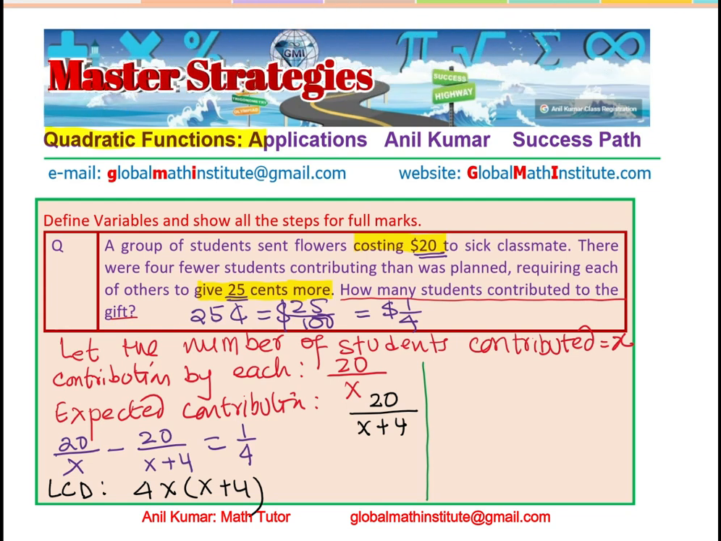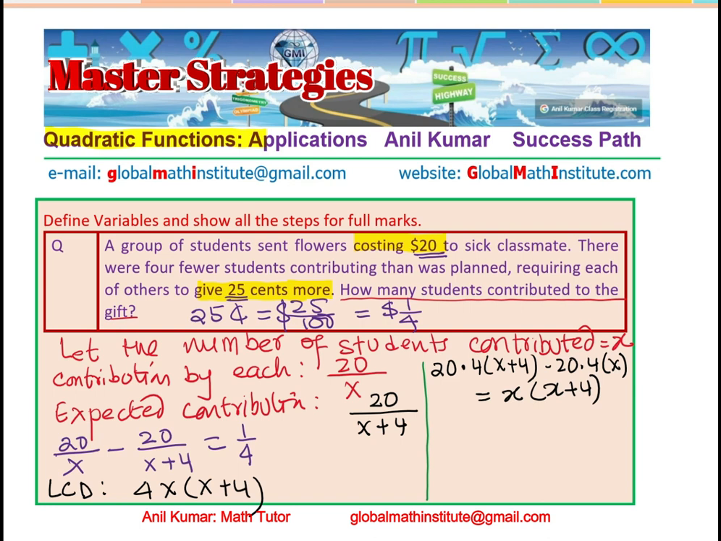So when we do that, what we get here is, so let's rewrite. Okay, great. So what we get here is 20 times x plus 4 times 4, right? So times 4, right? Times x plus 4. Makes sense? Minus 20 times 4 times x. Correct? So this is equal to 1 times 4x times x plus 4. 4 is already there. So multiply only with x times x plus 4. 4 gets cancelled, right? So this is equal to x times x plus 4. Is that clear to you?